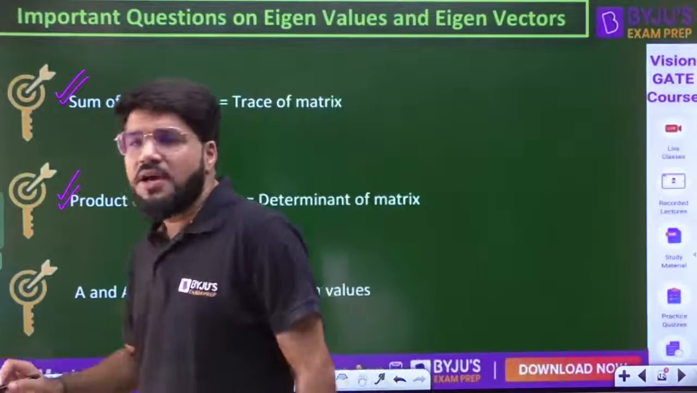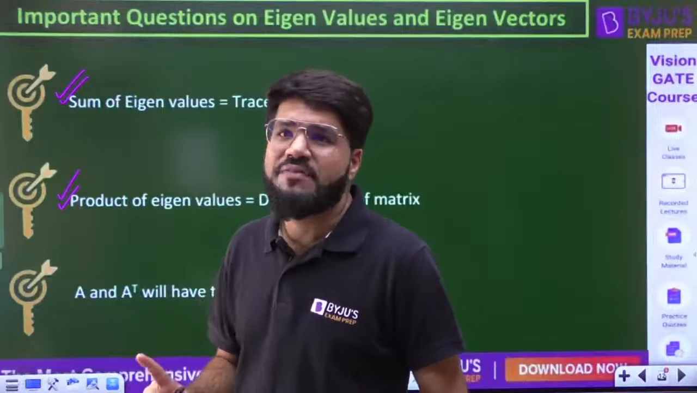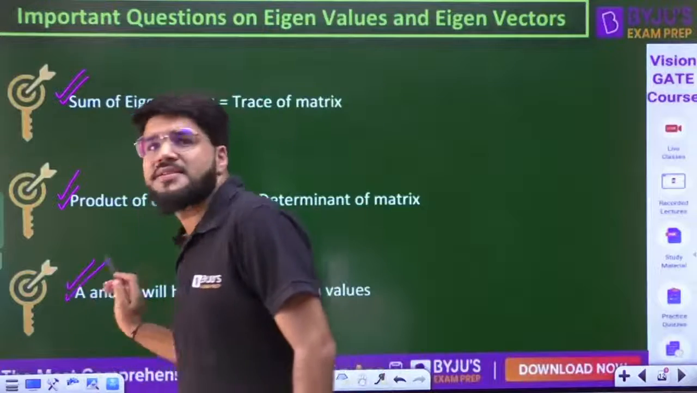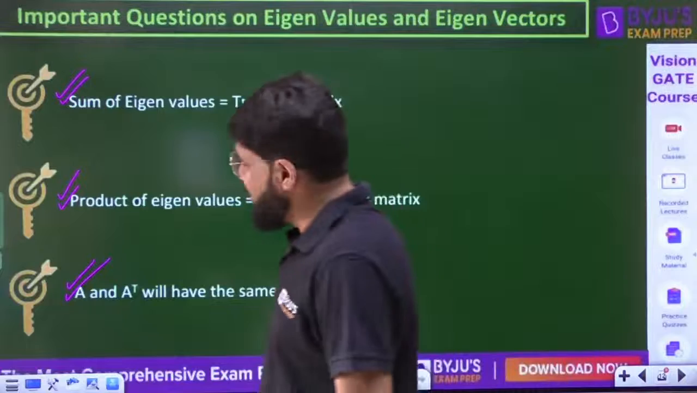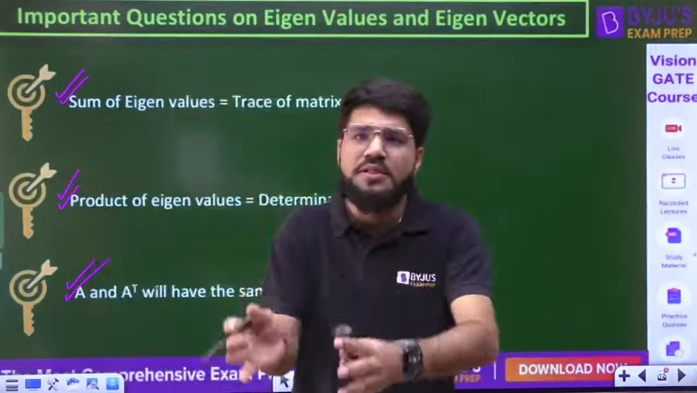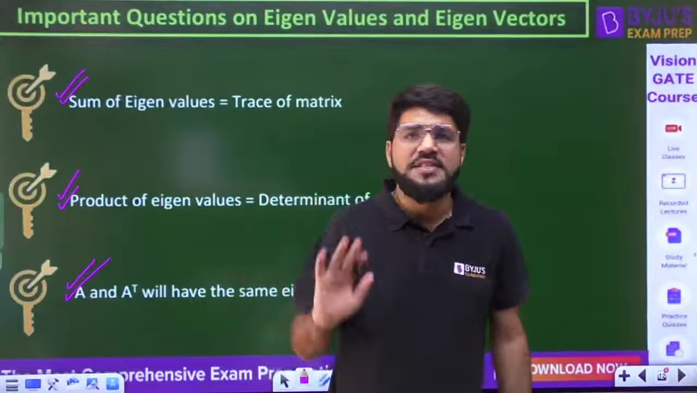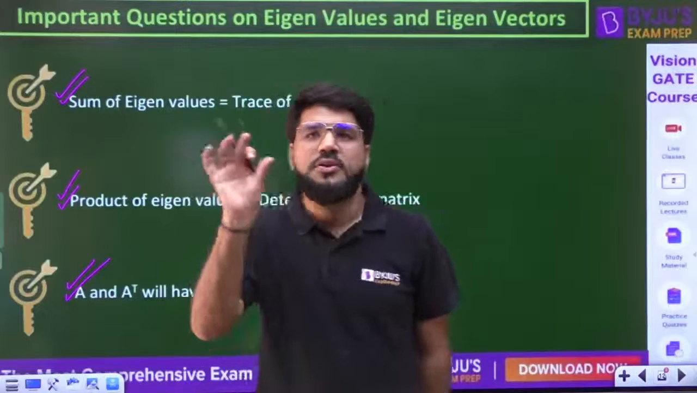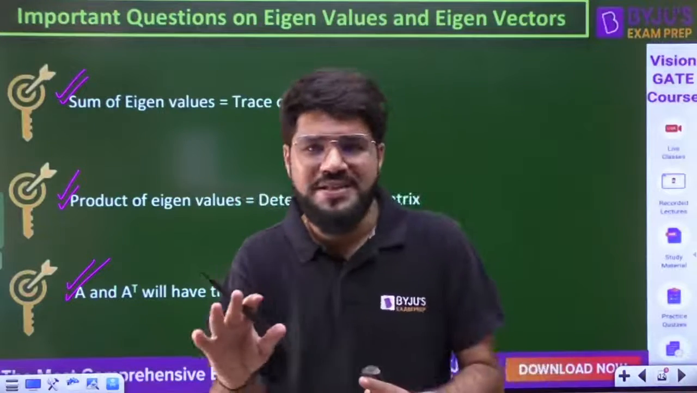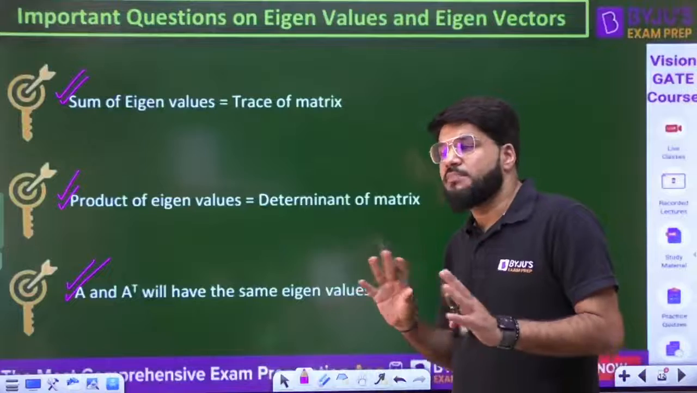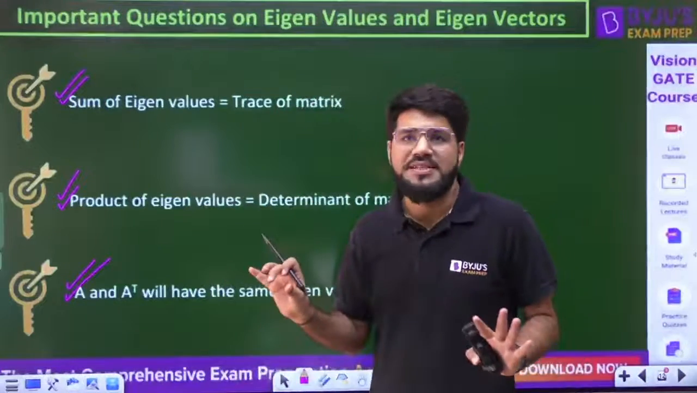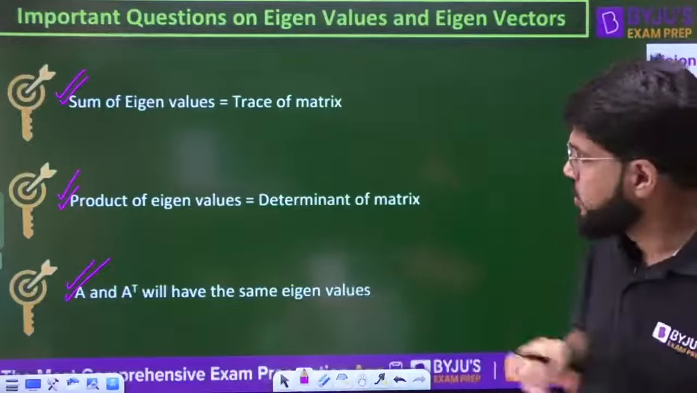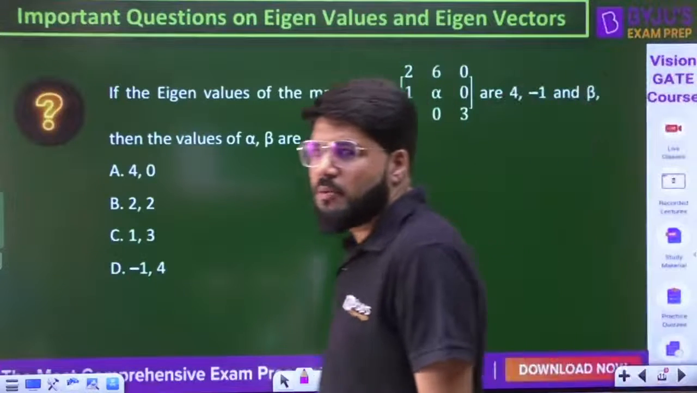One more, let me add on: a matrix and its transpose will have the same eigenvalues. These are some key points we'll keep noting. There will be around 15, 16 properties. I'm not writing down the whole list one by one so that you remember; let us apply them on every question. With every important question, you will eventually learn all the properties one by one. These are the most simple properties.